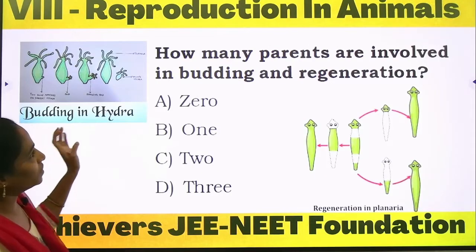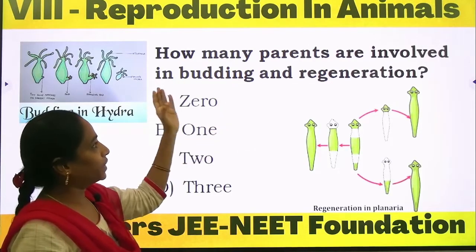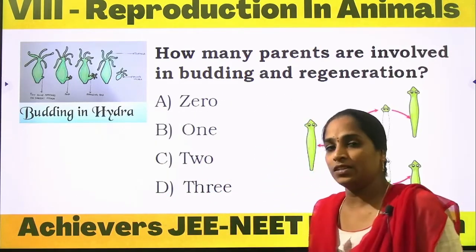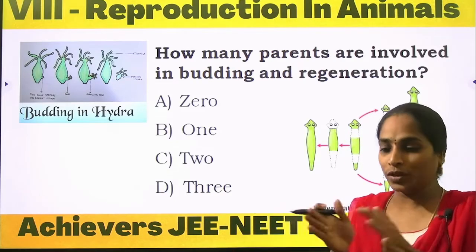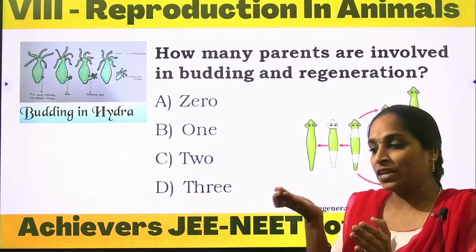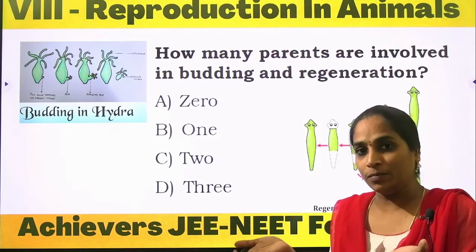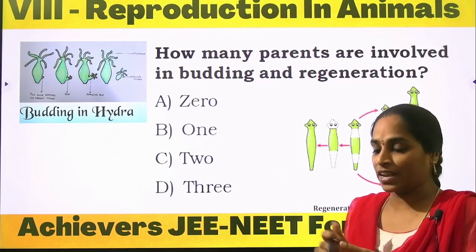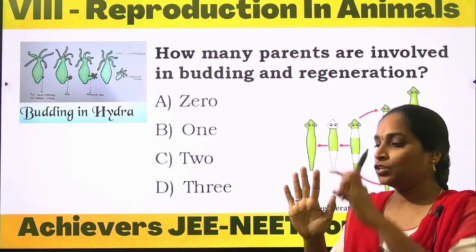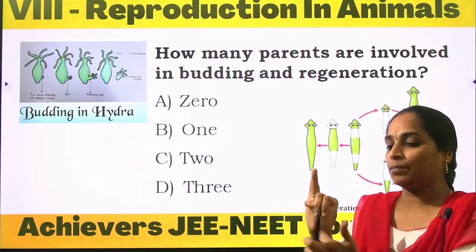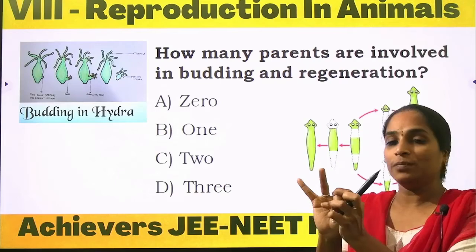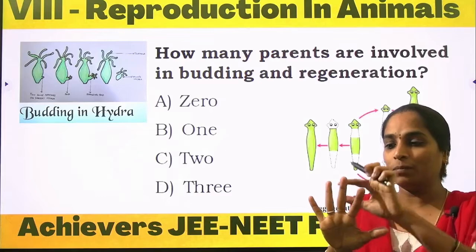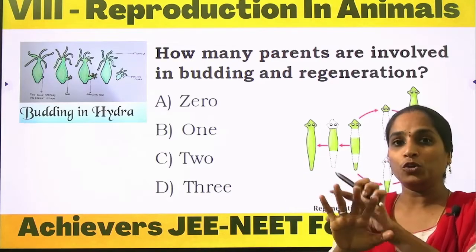Next, what is the next question? How many parents are involved in budding and regeneration? As we discussed previously in the starfish, the two damaged parts of the single organism have the capacity to develop into a new individual. Each lost part, each damaged part, like for example in this starfish, this part is being cut off. This will develop into a new one and this will develop into a new one. Completely damaged one will develop into two individuals.